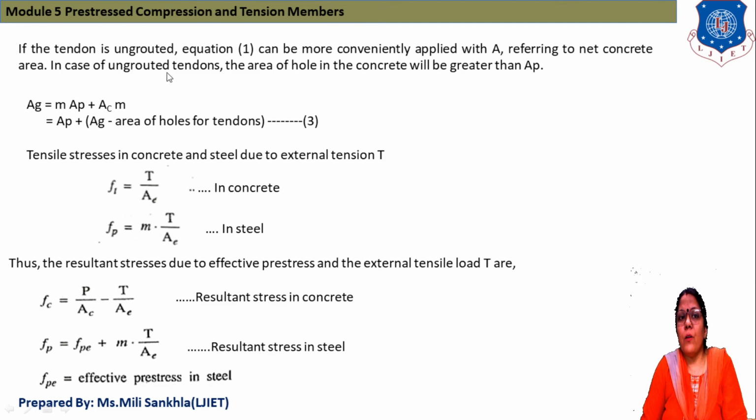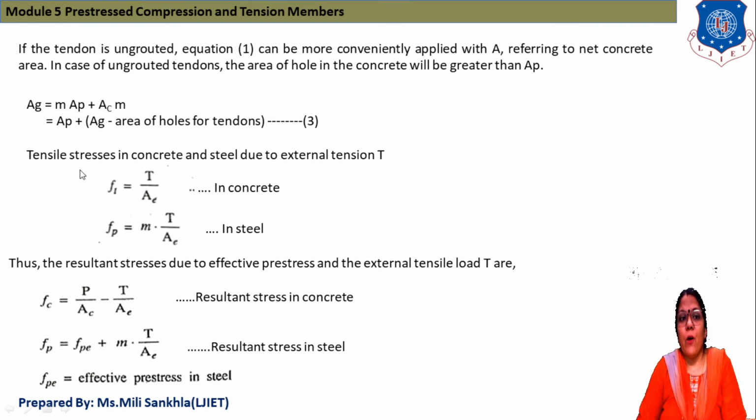In case of ungrouted tendons, the area of hole in concrete will be greater than AP. Now this one is the condition of ungrouted. That means if grouting is not done in the tendon, then we have to apply this equation: gross area of concrete AG is equal to M AP plus AC, where AC is AG minus the area of all four tendons. When we apply tendons in our pre-stressed concrete member, we have to subtract all of these tendons.